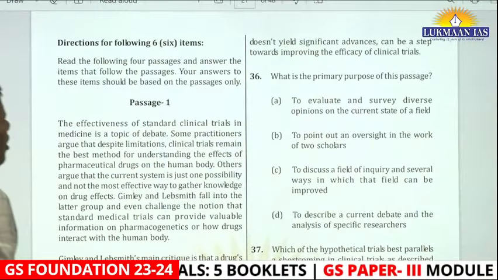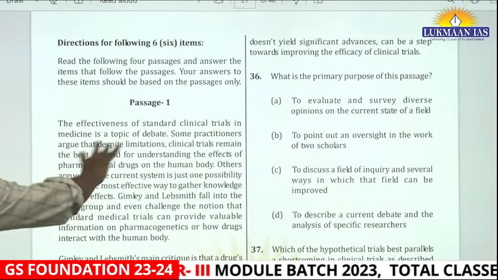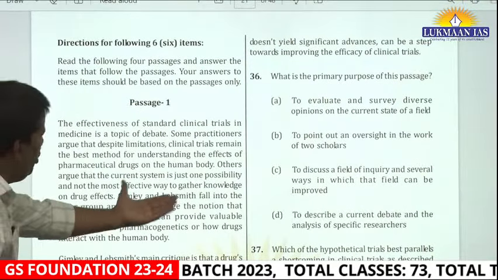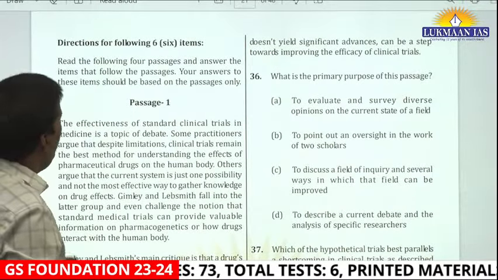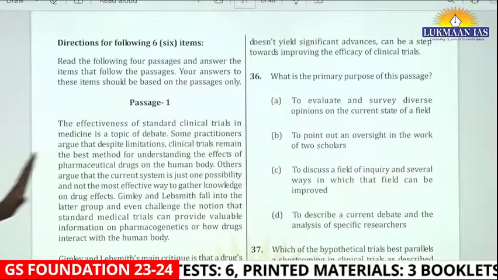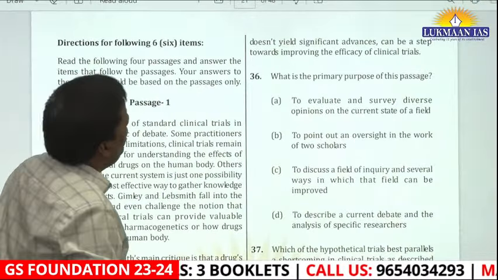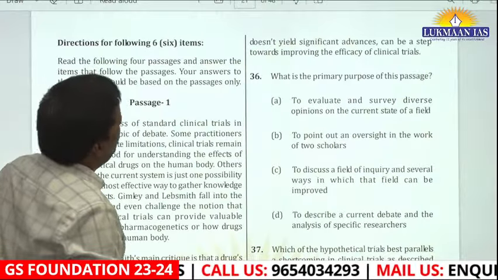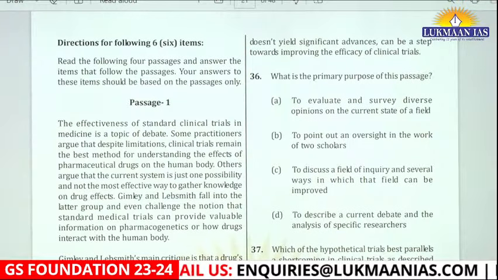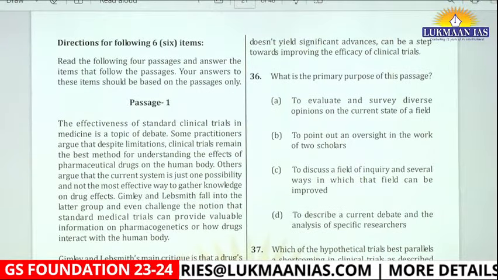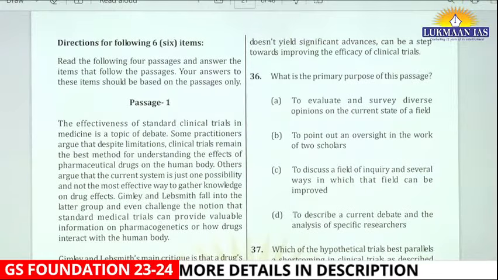So once you have understood, they talked about the problems related with a standard clinical trial, then two gentlemen came into the picture, then they said, okay, there is some problem with the clinical trial, then they gave two contentions. Now, what is the primary purpose of this passage? To evaluate and survey diverse opinions on the current state of a diverse opinion. Okay. See, this question is difficult.